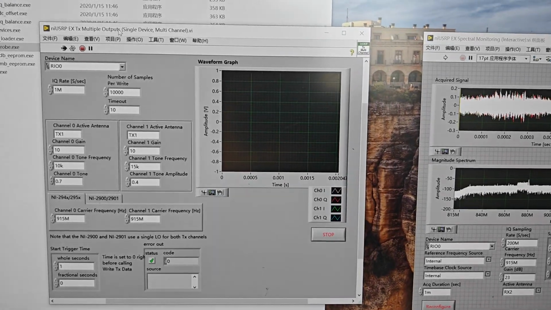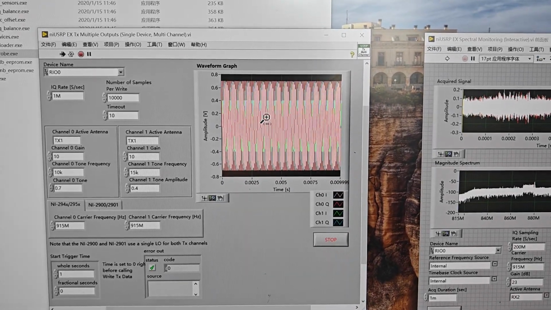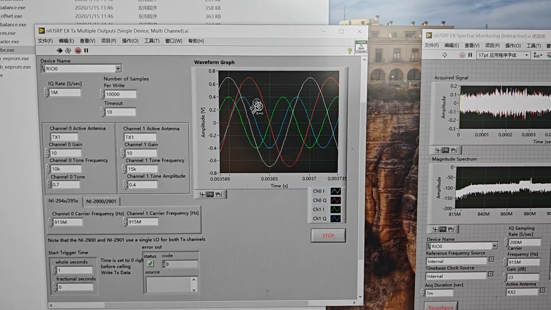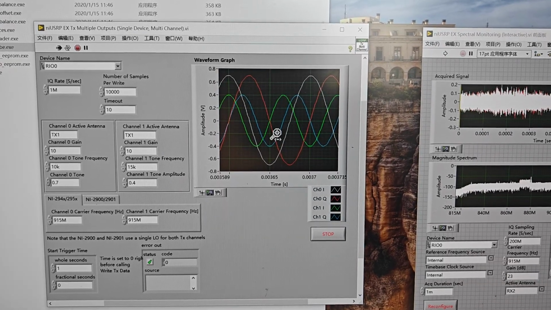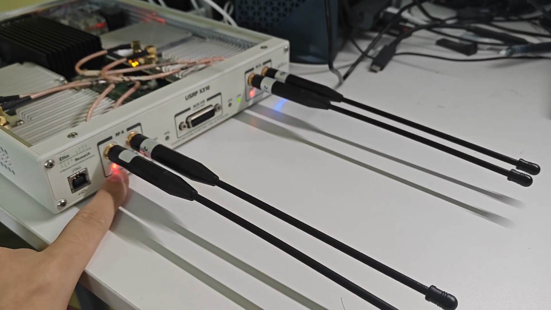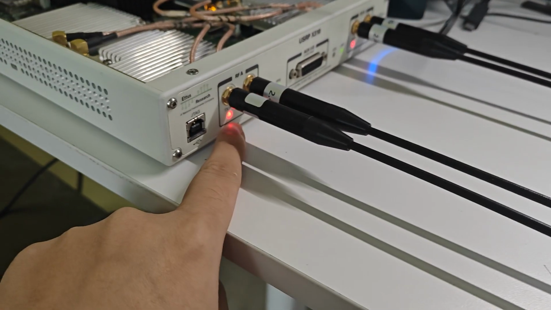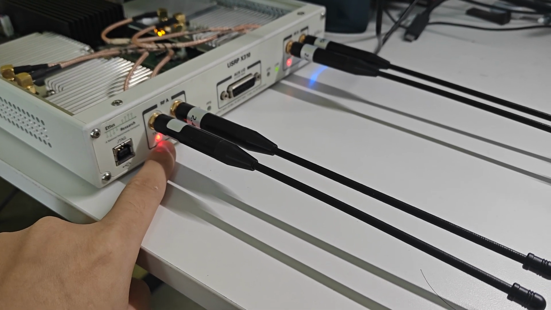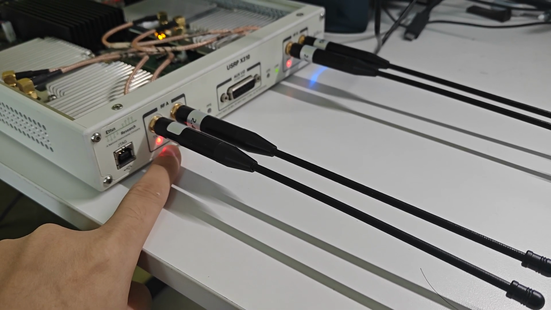When the demo is running, we can see the single signal. This signal will be sent from the device. Please check the light. The light is red. The red light is transmit.